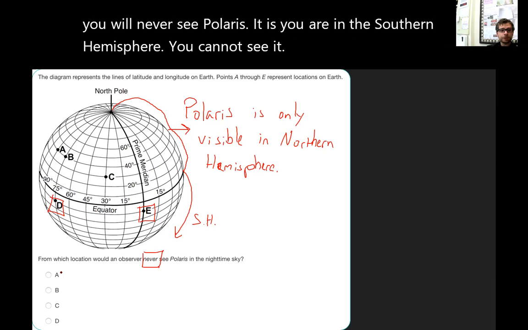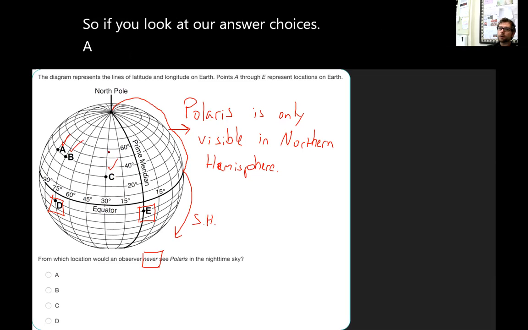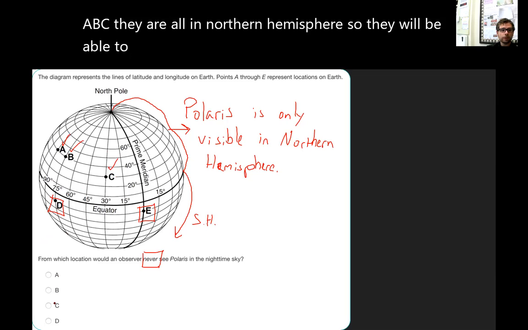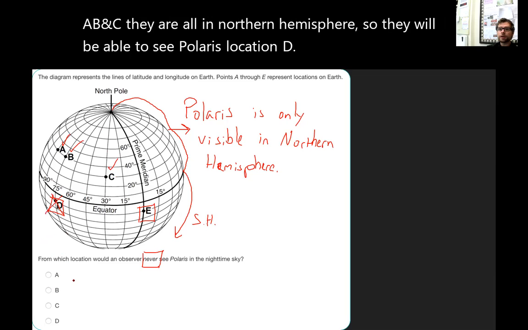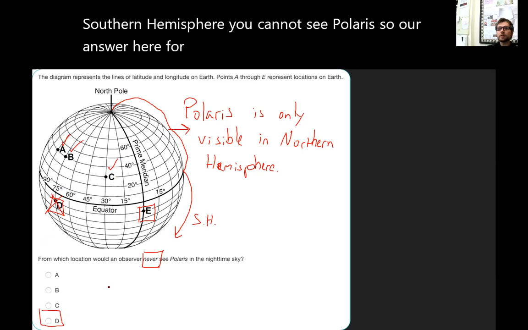So if we look at our answer choices, A, B, and C, they are all in the northern hemisphere, so they will be able to see Polaris. Location D, southern hemisphere, you cannot see Polaris. So our answer here for question 1 is D.